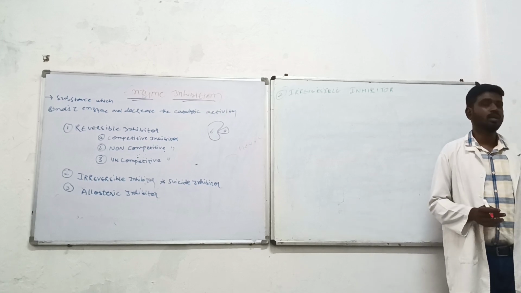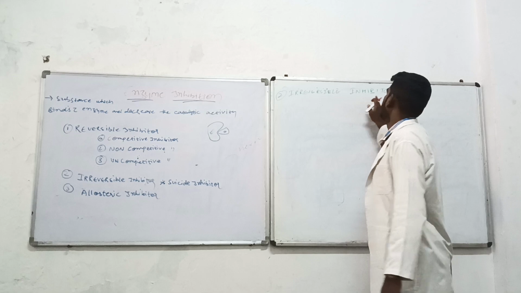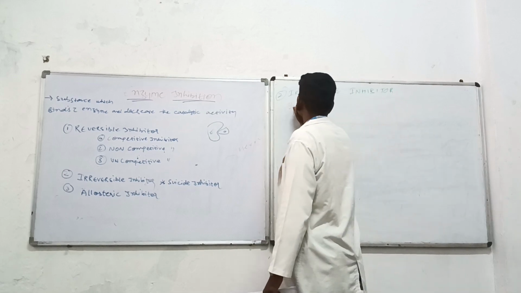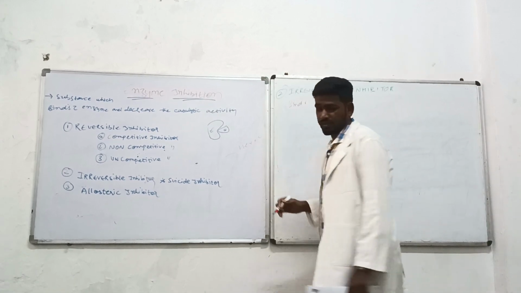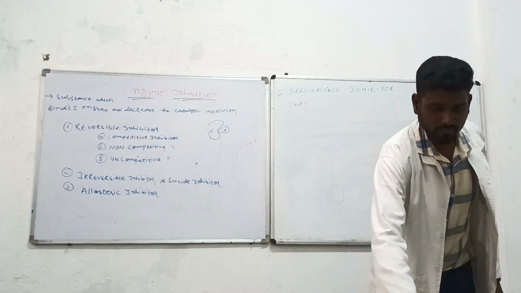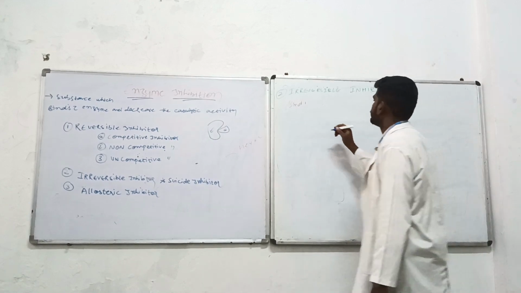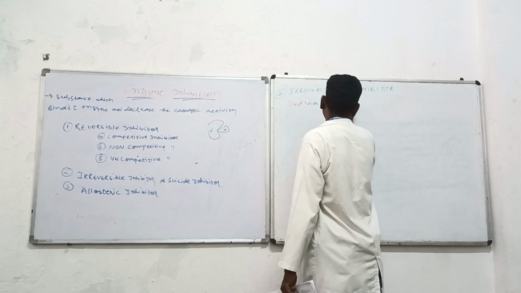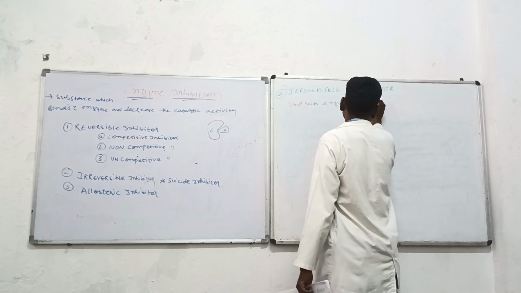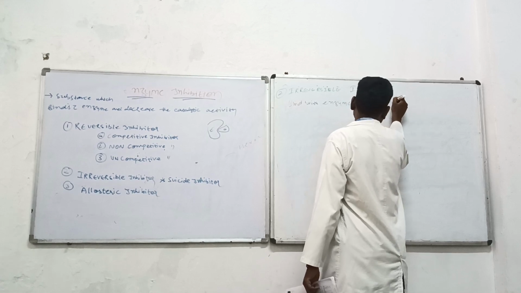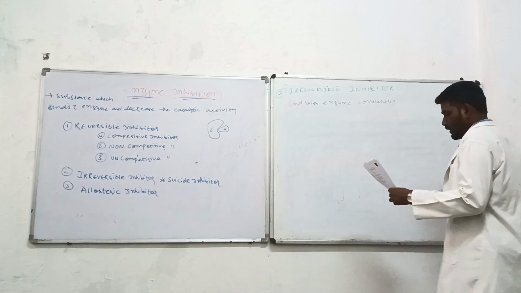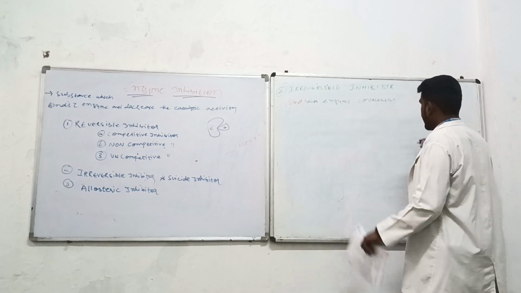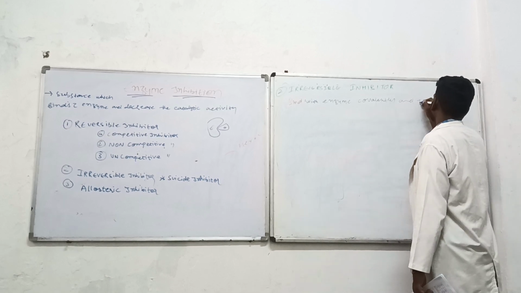You can't reverse it. So these kinds of irreversible inhibitors bind with the enzyme covalently and inactivate them.